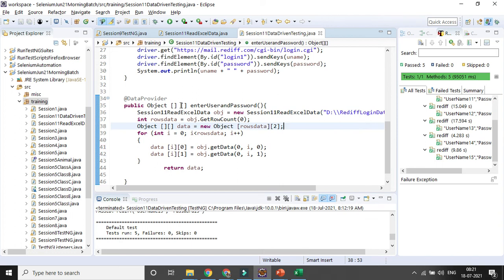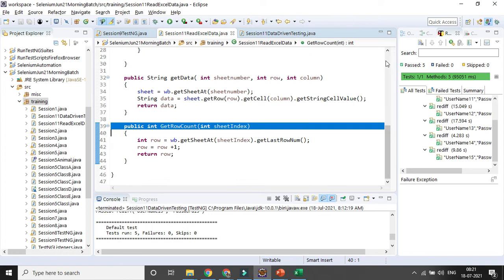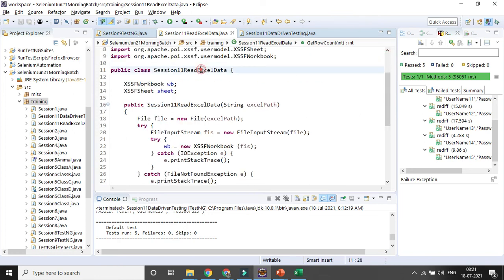Okay, the other thing I will not be updating. So here we have written three different methods. First, this is the class, and within the class I have created a constructor where I am trying to read the Excel sheet from the path.